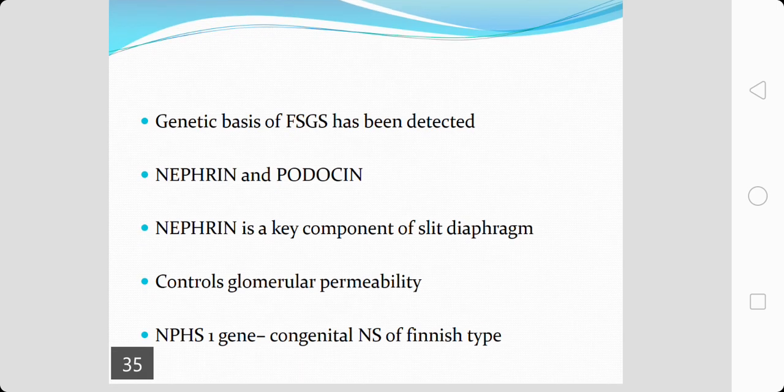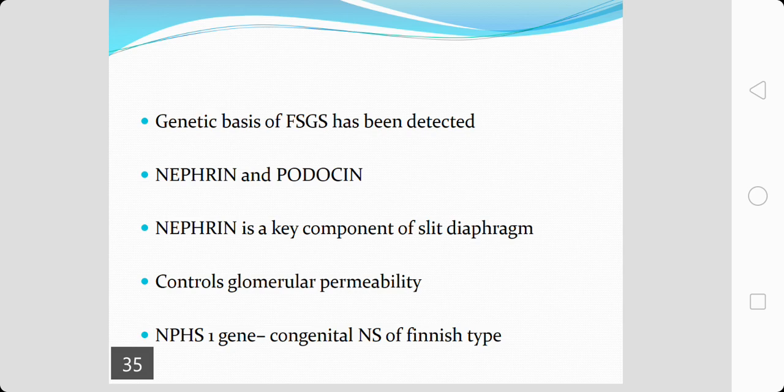There is a genetic basis also for focal segmental glomerulosclerosis, and that again involves nephrin and podocin. These are the proteins implicated in the pathogenesis of focal segmental glomerulosclerosis. Nephrin is a key component of the slit diaphragm, and it controls glomerular permeability.